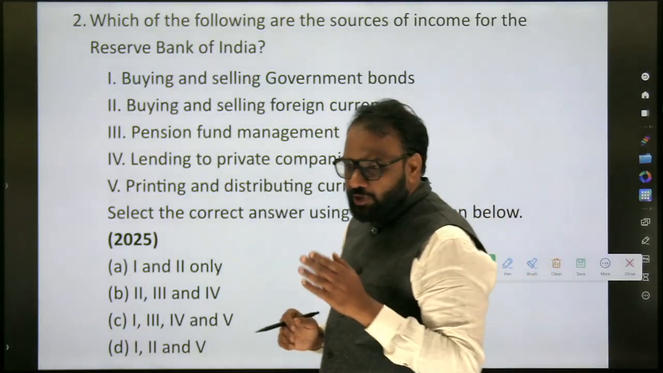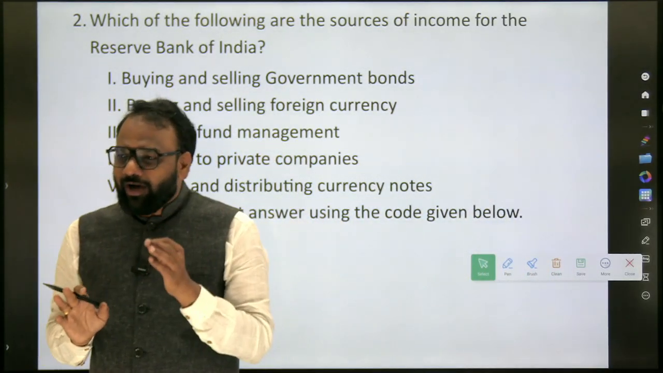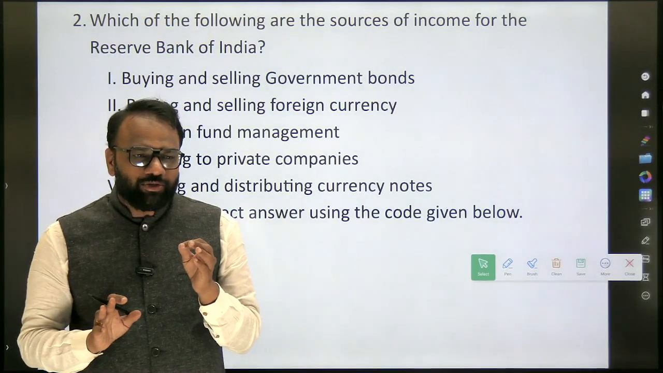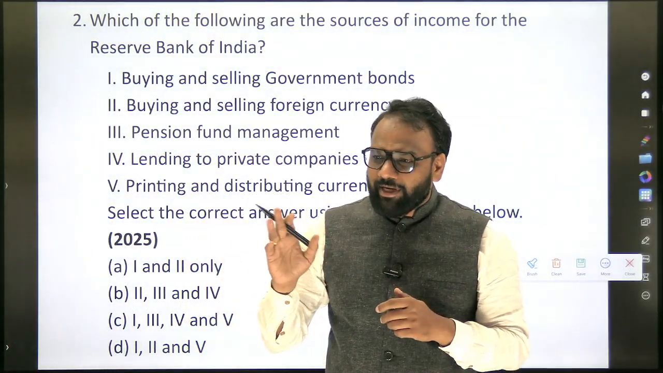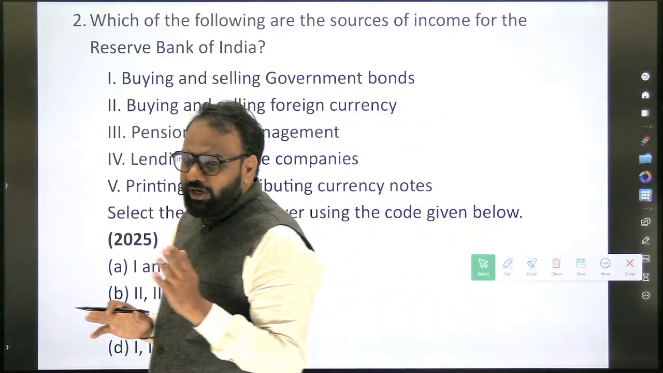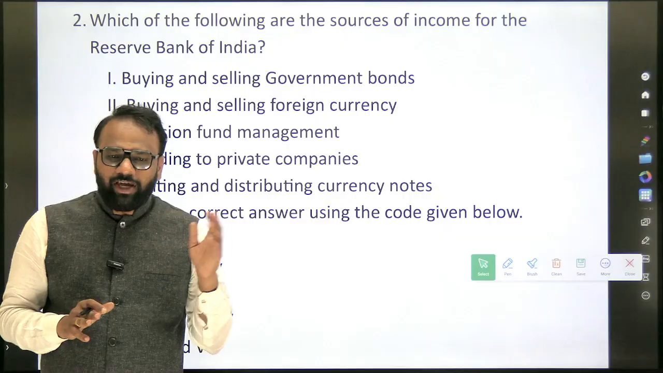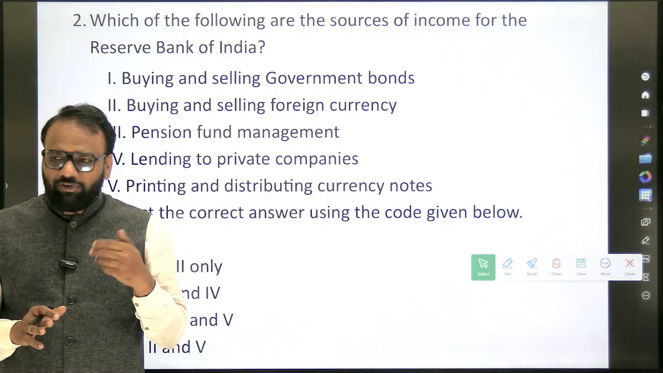See, UPSC has asked questions on RBI many times, but this is completely a new question. They have never asked about the income sources of the RBI or the liabilities of the RBI. They asked about the liabilities of a normal commercial bank. They asked about the assets of a normal commercial bank, but they have never asked this. So again, this should guide us as to how we are supposed to prepare for the next year.